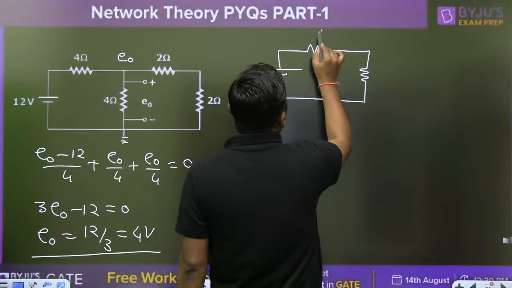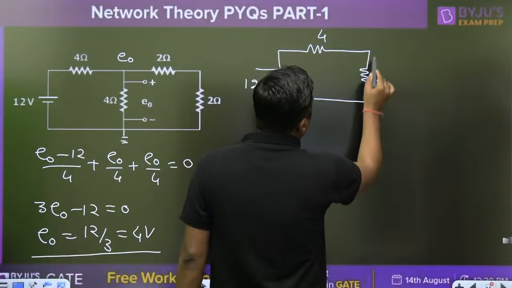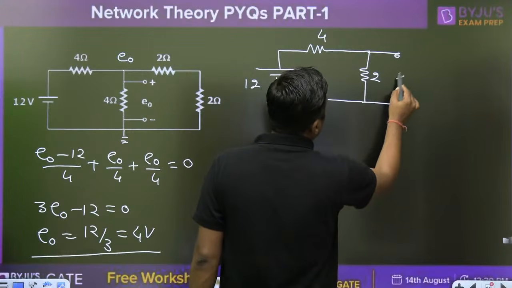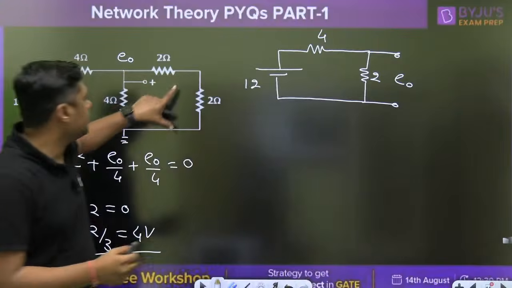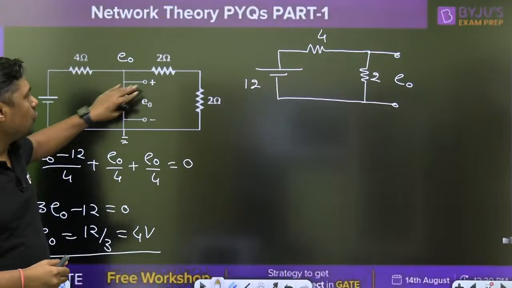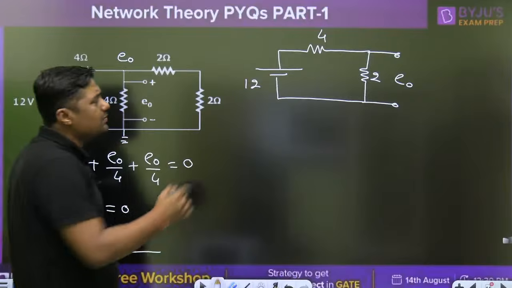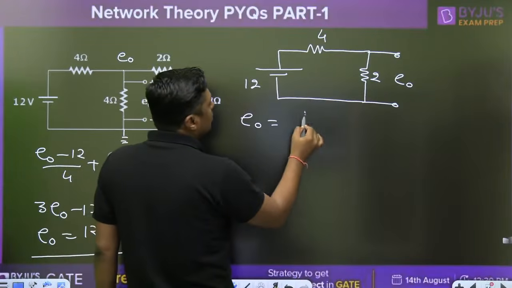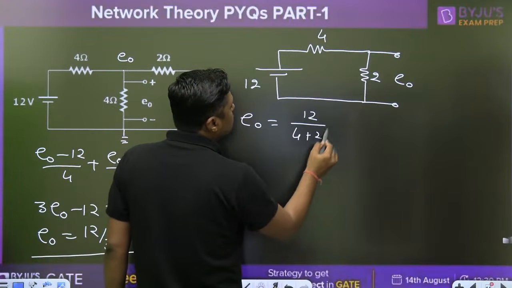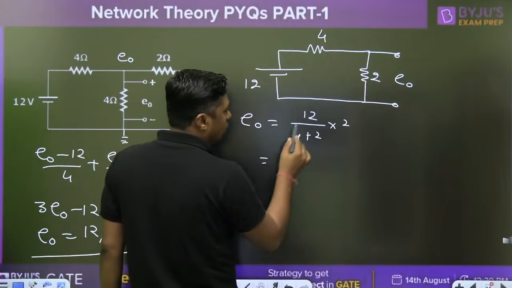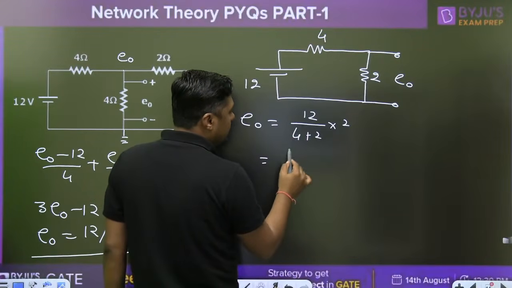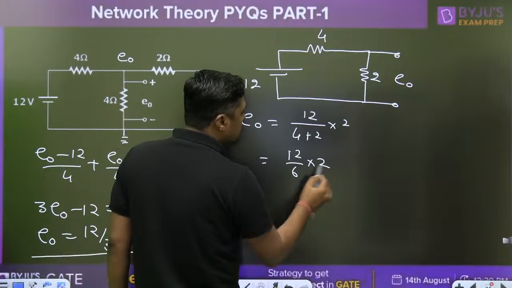This is 4, this is 2. The voltage across the parallel combination will remain E0 because it is parallelly connected. 4 parallel 4 is 2, plus 2, 4. You can simply apply the voltage division rule: 12 divided by 4 plus 2, into 2. What is this? 12 divided by 6, into 2. That is nothing but 4 volt.